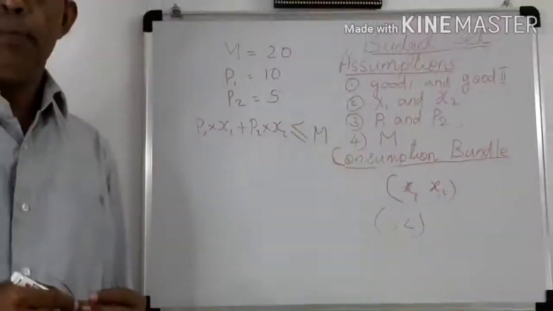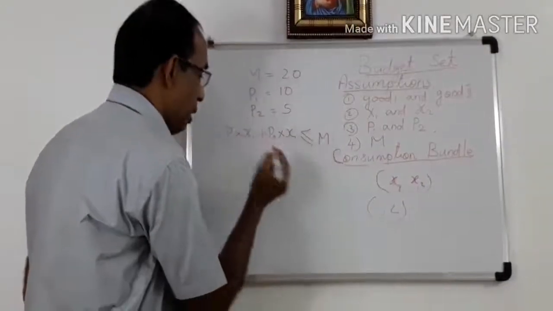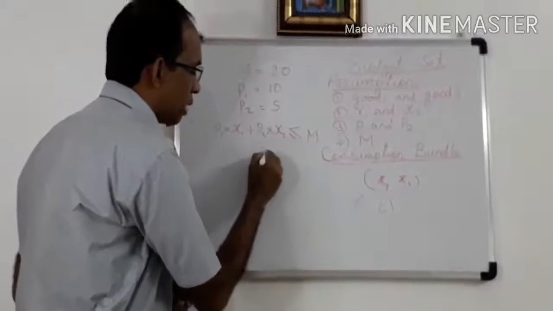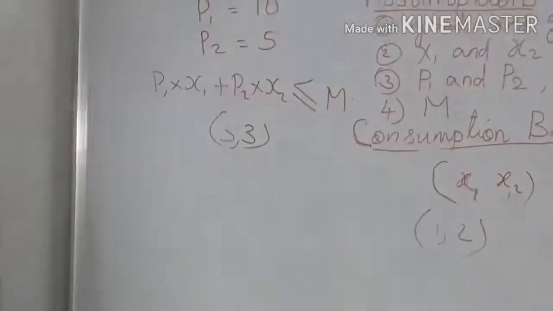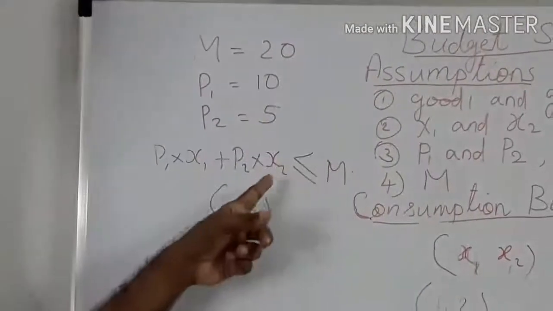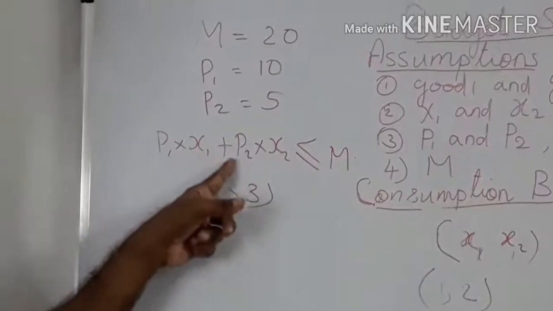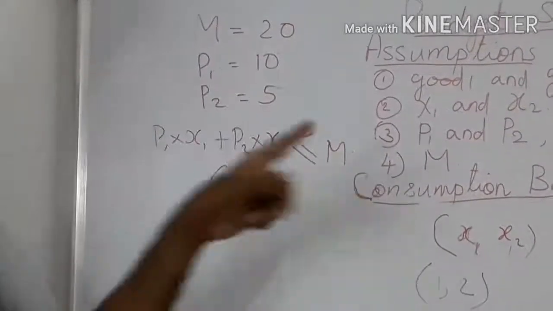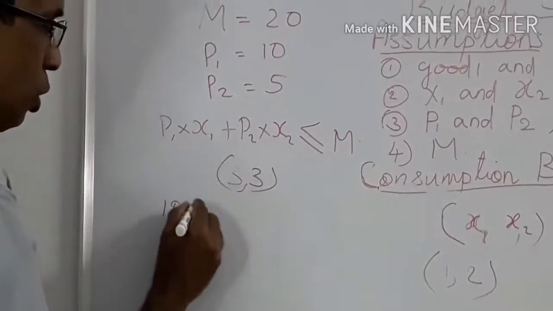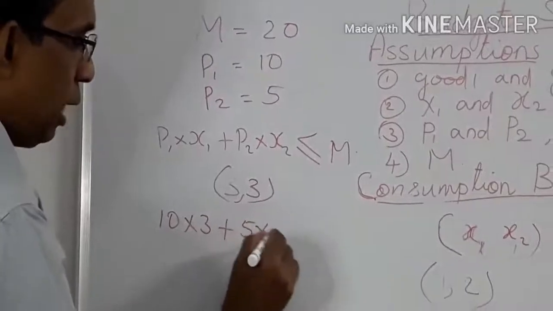That is income. Suppose, can a consumer purchase the bundle (3, 3) from the market with income 20? This does not match with this formula because p1 x1 plus p2 x2 is greater than m. That is, p1 is 10 into 3 plus 5 into 3.